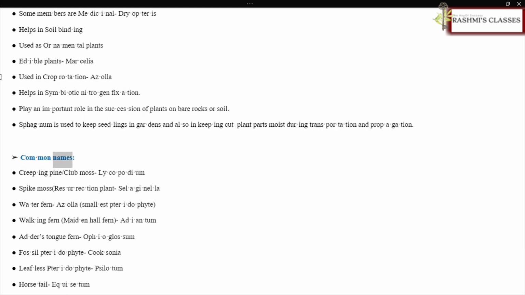Common names: creeping pine or club moss, Lycopodium; spike moss, resurrection plant, Selaginella; water fern, Azolla; smallest pteridophyte, Azolla; walking fern; maidenhair fern, Adiantum; adder's tongue fern, Ophioglossum; fossil pteridophyte, Cooksonia; leafless pteridophyte, Psilotum; horsetail, Equisetum.